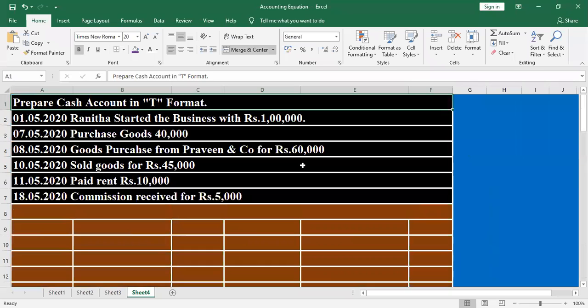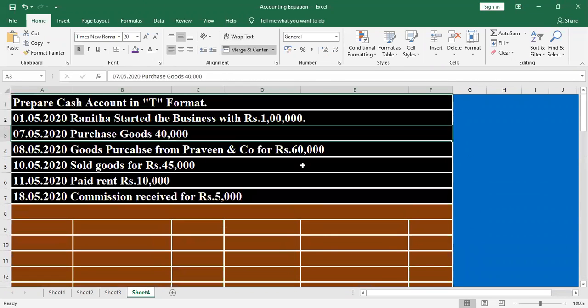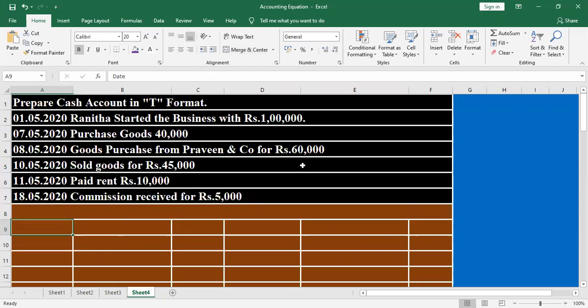Right. Okay, sometimes they ask for a T account, the ledger account. I will inform you, prepare the ledger account. So based on the ledger, we prepare the T format account. Anyone, come confirm. Now you are able to see the screen, right? Yes, sir. Prepare cash account in T format.